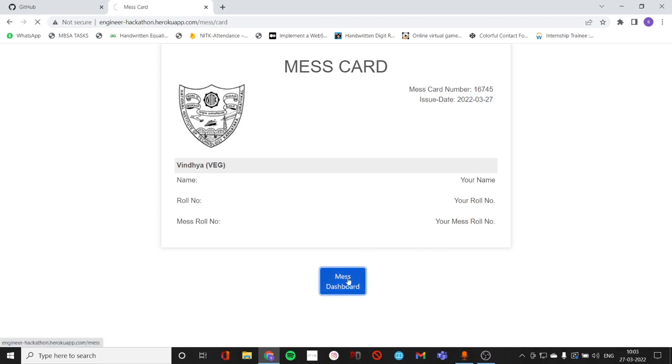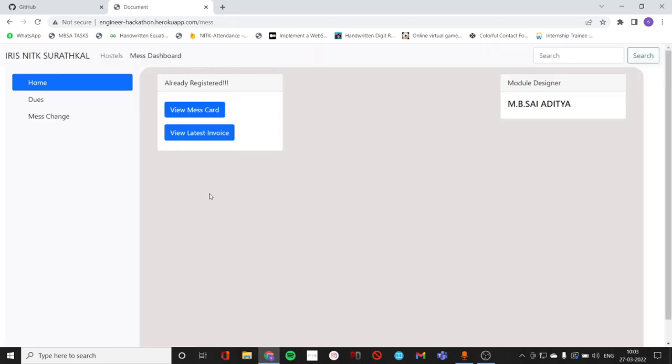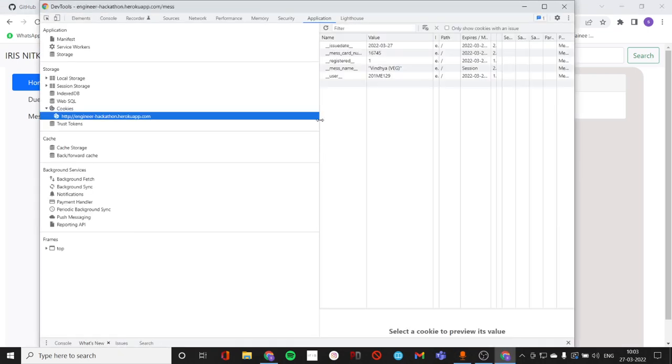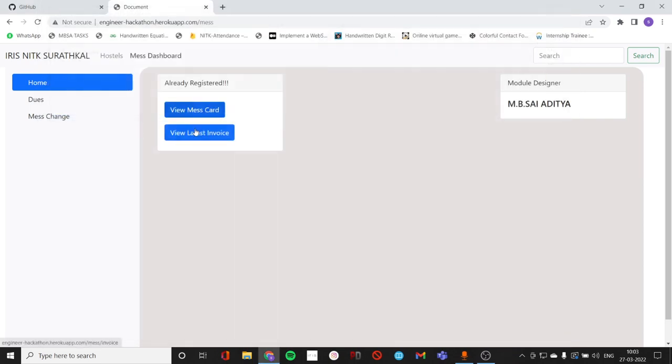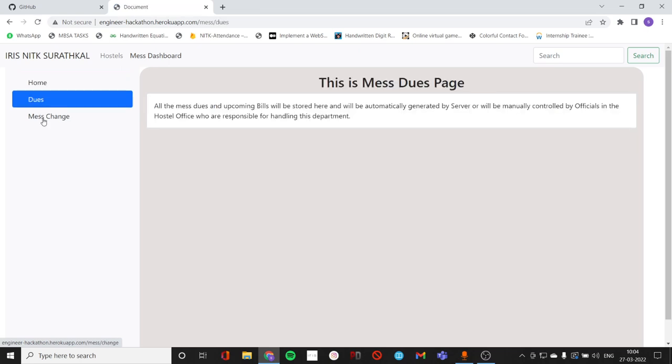And I would like to also say that now it is coming already registered, and I would like to show you by inspecting the website that what I'm doing is I'm just storing some cookies in this particular website, due to which all these things are appearing, right? And from here we can view our latest mess card and latest invoice. And these sections are not yet prepared, that is dues and mess change.